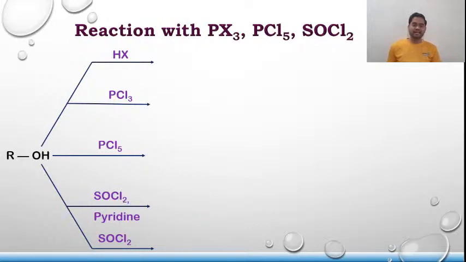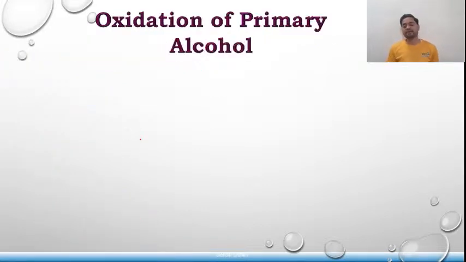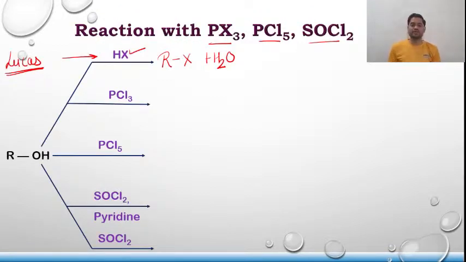The next one is a very simple reaction. The first one is the reaction with HX, then PX3, PCl5, SOCl2 and everything. Talking about alcohol and halo acids, that is HX, it undergoes nucleophilic substitution reaction, that is SN1 or SN2 depending upon the alkyl group, and the product that you will get is RX plus H2O. Here is the concept of Lucas reagent as well, that I will definitely discuss with all of you. Let me just complete this first.